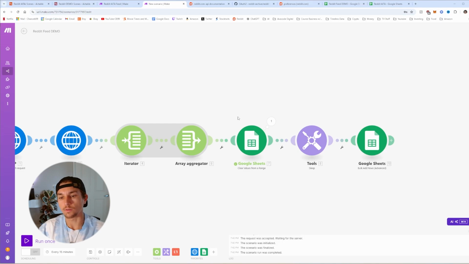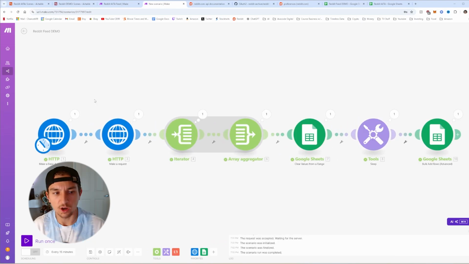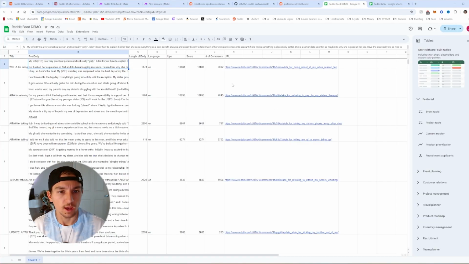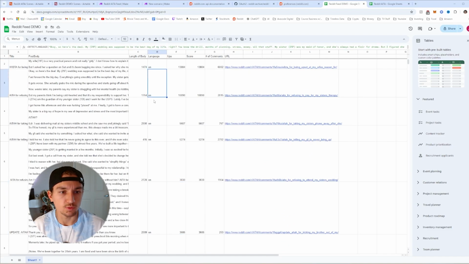Now we're getting all the posts in a Google Sheet and we're detecting the language. Once we're at this point, let's actually test it all out. So make sure we save and then let's hit run. It finished running all of the posts. Let's look at it. And boom, we have all of the posts. We have all the languages as well.